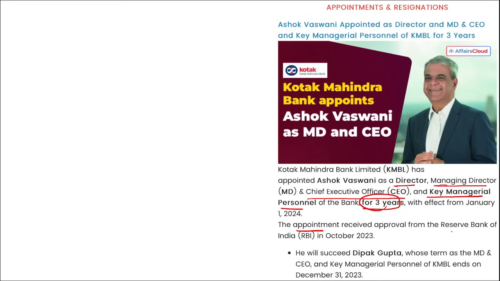The appointment received the approval from RBI in October 2023 and he will be succeeding whom? He will be succeeding Deepak Gupta. Right, the next thing friends, remember Ashok Vaswani, he has more than 3 decades of experience in the banking sector, right? If we talk about Kotak Mahindra Bank, the managing director and chief executive, interim, is Deepak Gupta and Ashok Vaswani will be replacing him. Headquarters is in Mumbai, Maharashtra and it was founded in 2003.